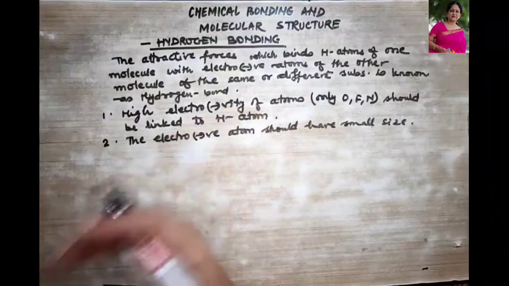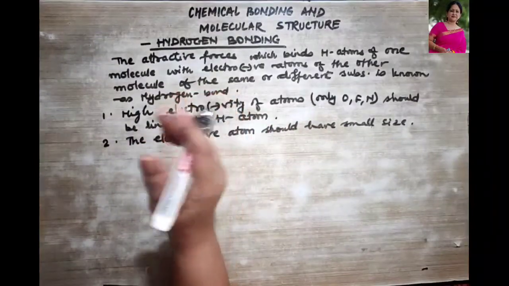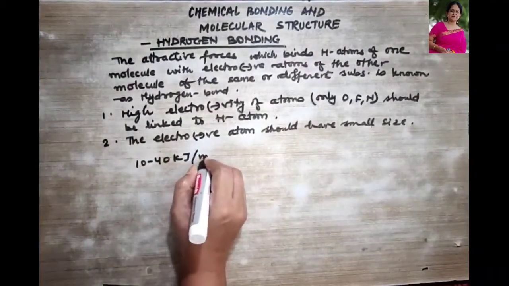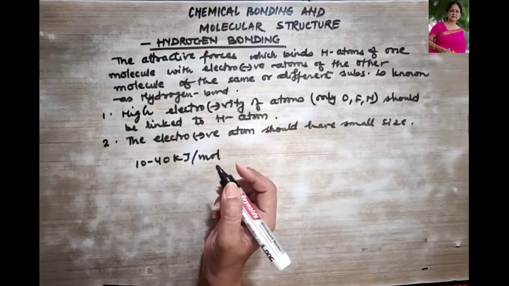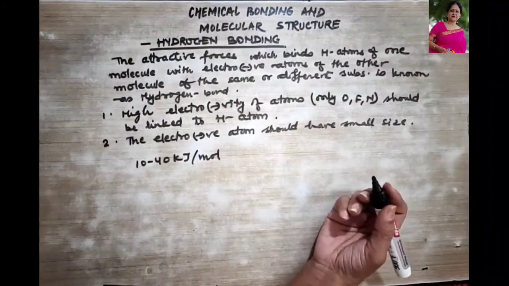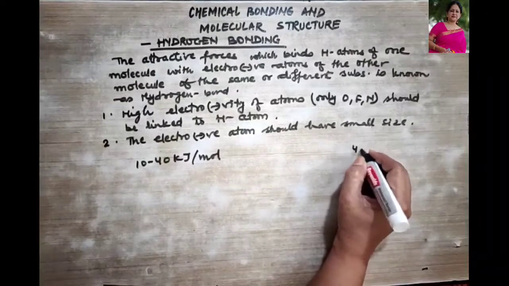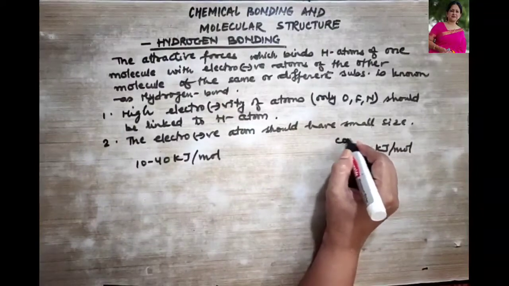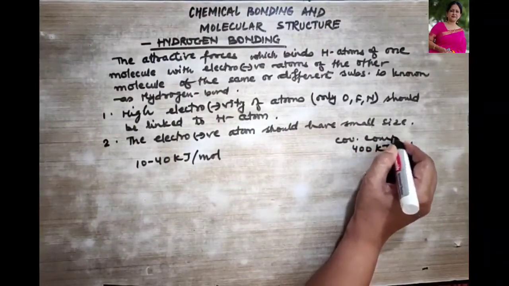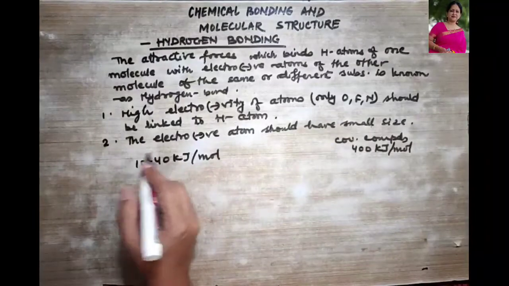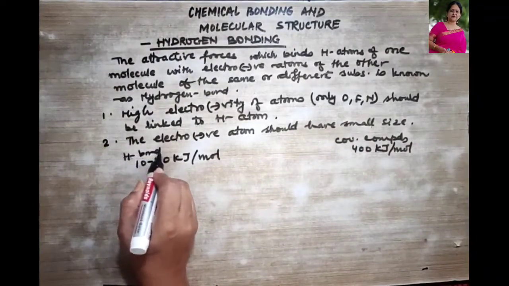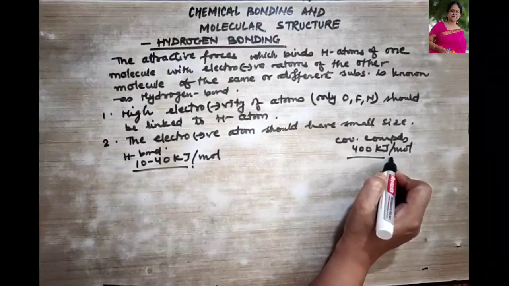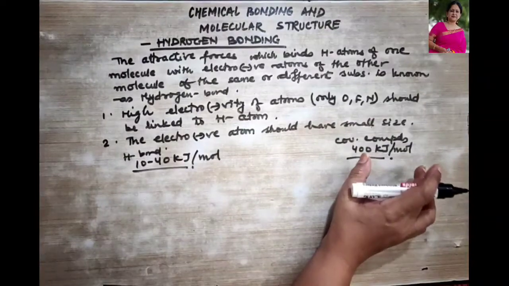Fine. So if we talk about the strength of the bond, it always ranges from 10 to 40 kilojoules per mole, right? While for a normal covalent bond, it was around 400 kilojoules per mole, as we had studied earlier. But for hydrogen bond, what is the range? Hydrogen bond strength will be this, whereas for covalent compound the strength is 400 kilojoules per mole.